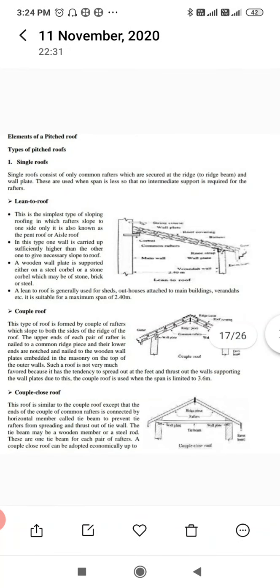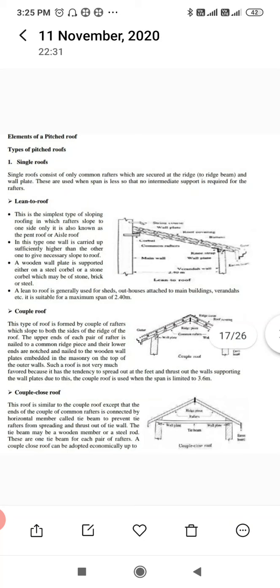A wooden wall plate is supported either on a steel corbel or a stone corbel, which may be of stone, brick or steel. A lean-to roof is generally used for sheds, outhouses attached to main buildings, verandas, etc. So main building to veranda or one building to another building attached, generally we go for this lean-to roof. It is suitable for a maximum span of 2.4 meter. So up to 2.4 meter span we go for this lean-to roof.